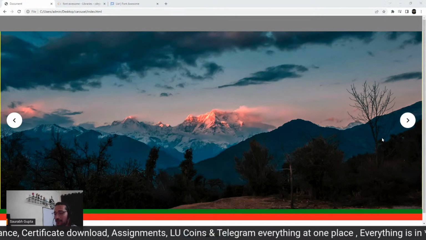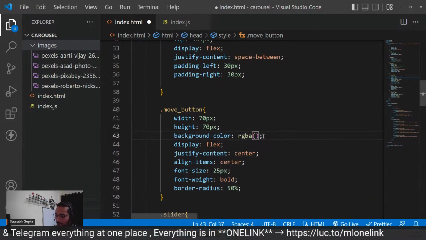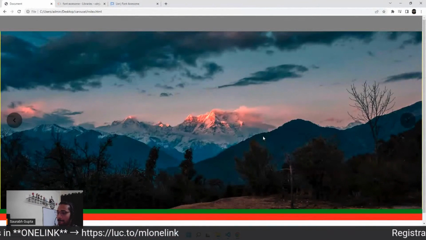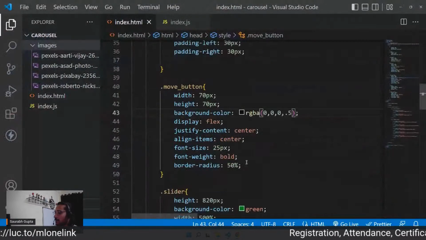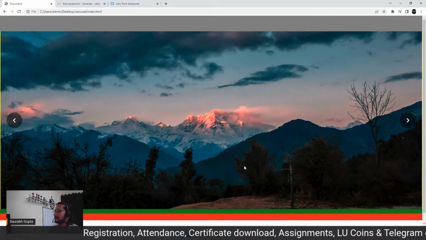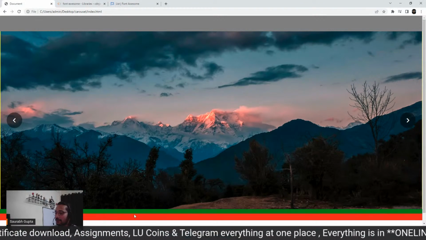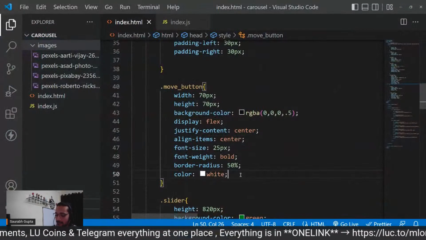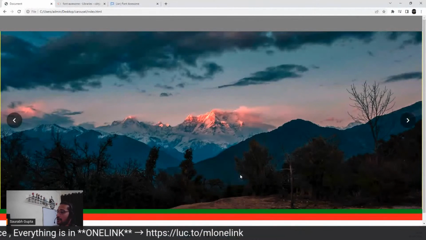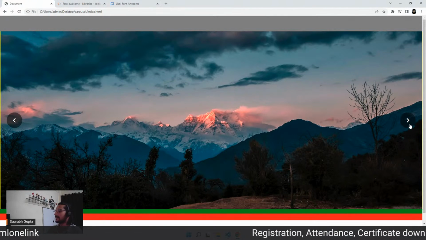You can also make it a little transparent if you want. For that, instead of giving it white, give it RGBA 0, 0, 0, that is black, comma, how much transparent? I can say 0.5, like that. And make the icon white, so color white. See that, guys? Two buttons, simple enough. Also make cursor pointer so that if anyone goes on them, it becomes a pointer. Very simple, very clean, easy to make.